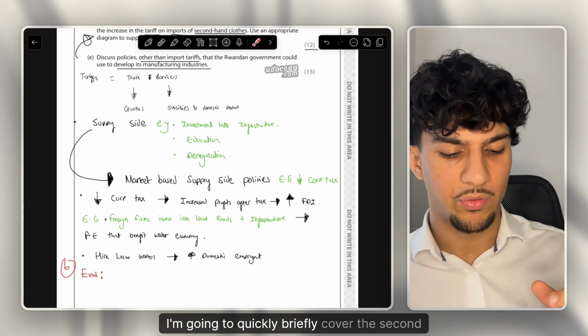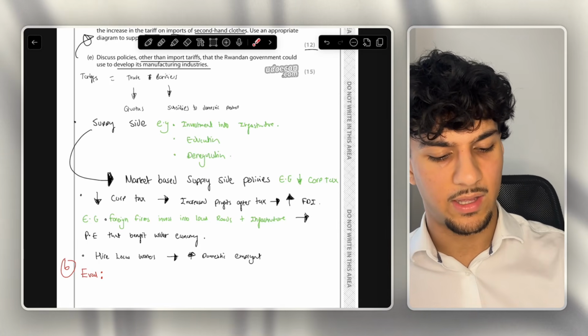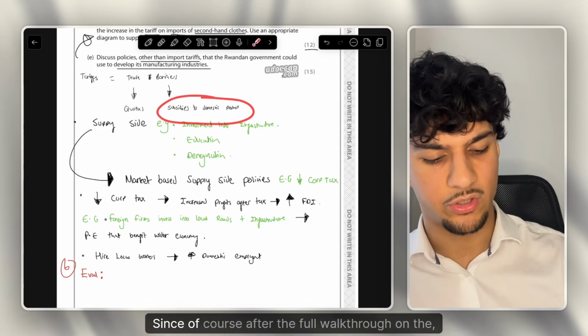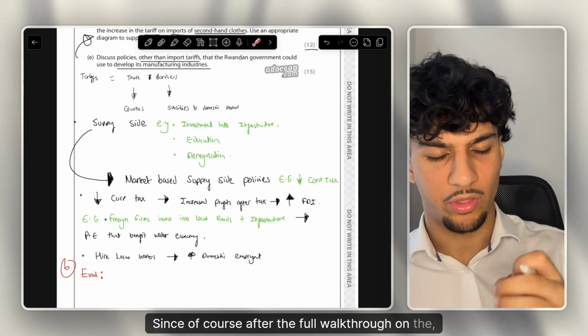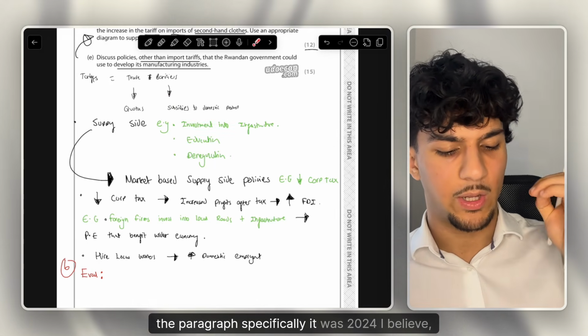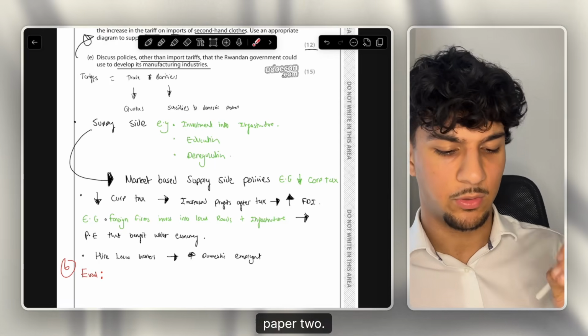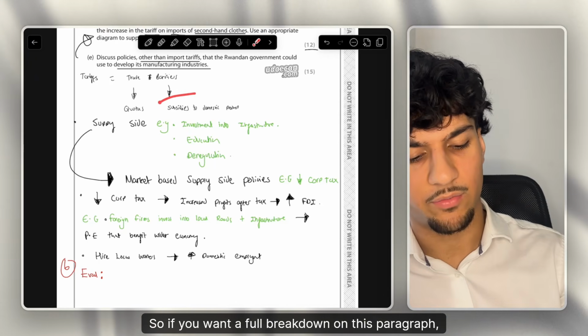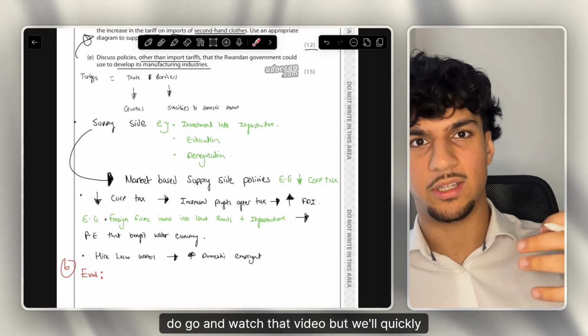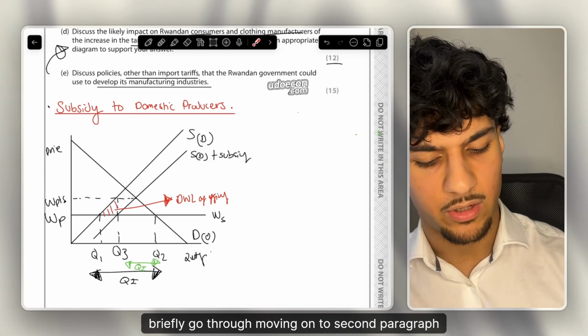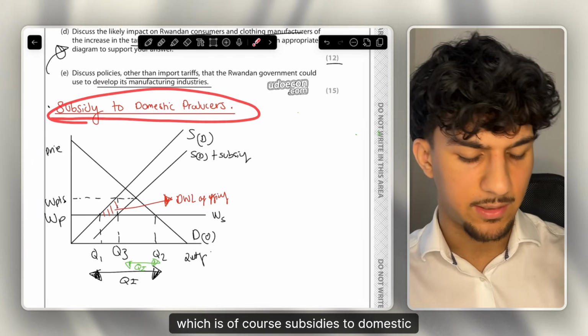I'm going to briefly cover the second paragraph of subsidies to domestic producers, since of course I've done a full walkthrough on the paragraph specifically. It was 2024, I believe, paper 2. So if you want a full breakdown on this paragraph, do go and watch that video, but we'll briefly go through it. Moving on to the second paragraph, which is of course subsidies to domestic producers.